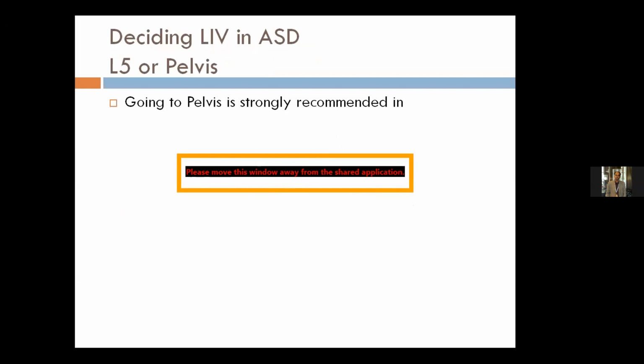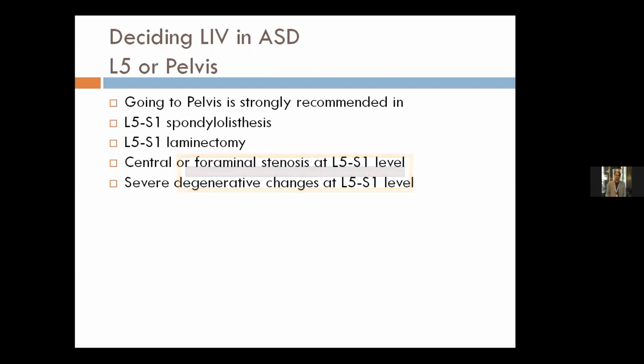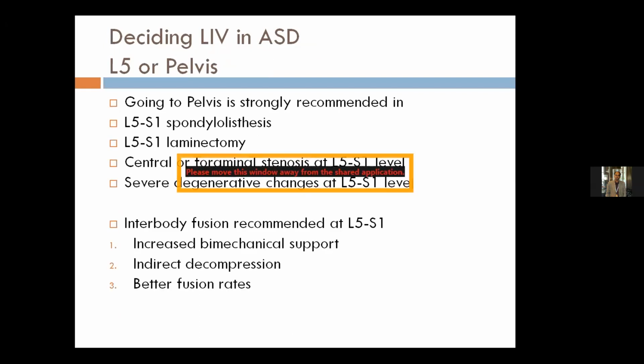Going to the pelvis as lower instrumented vertebral level is recommended in patients with L5S1 spondylolisthesis, history of L5S1 laminectomy, central or foraminal stenosis at L5S1 level, and severe degenerative changes at L5S1 level. Interbody fusion is recommended at L5S1 level for obvious reasons: better biomechanical support, indirect decompression at that level, and better fusion rates with interbody fusion. So the discussion between L5 and pelvis can be settled with these points to remember.